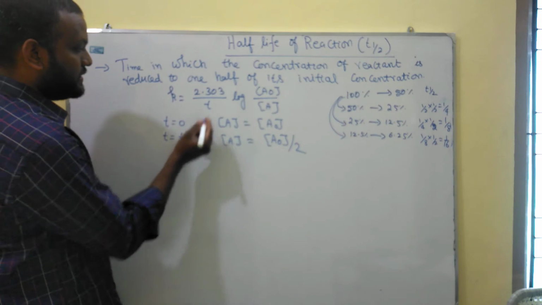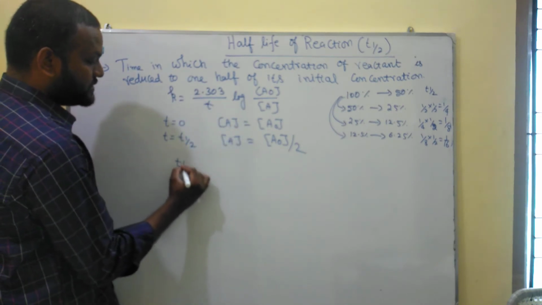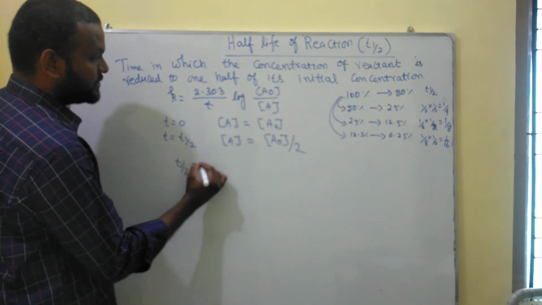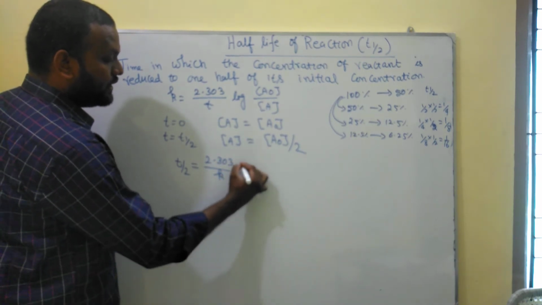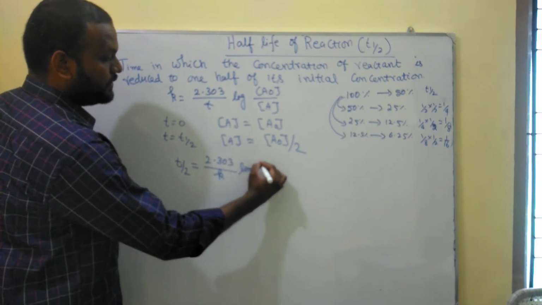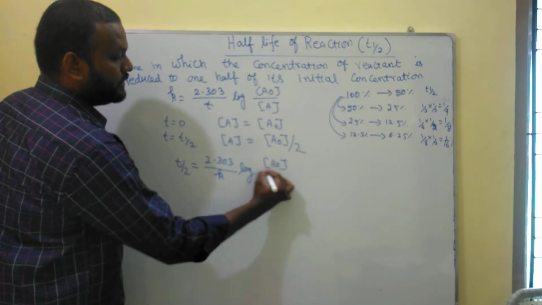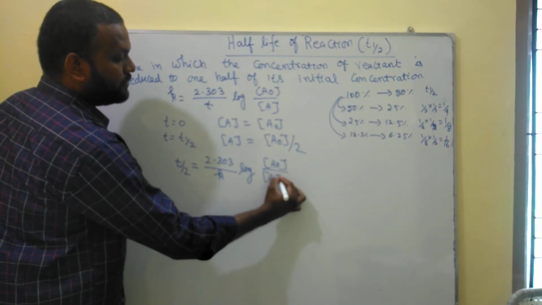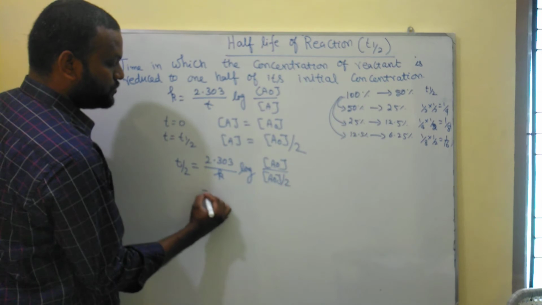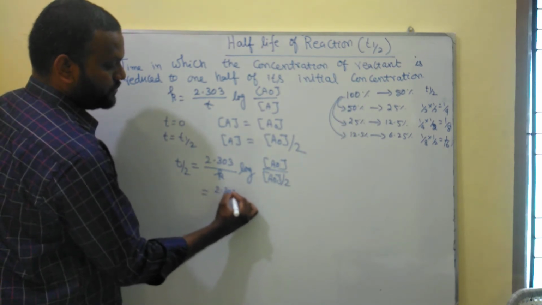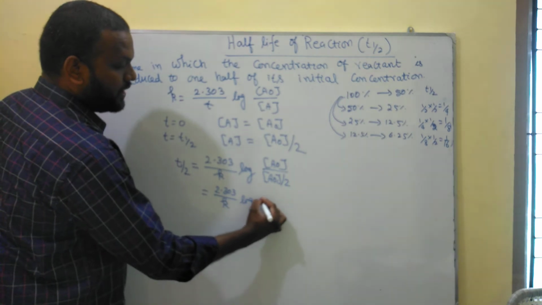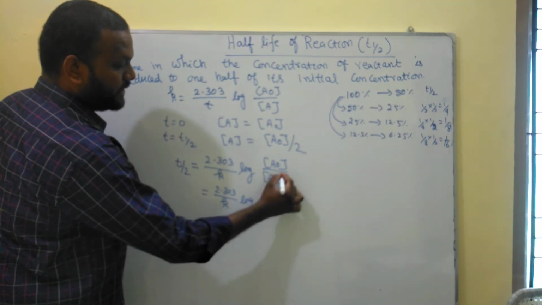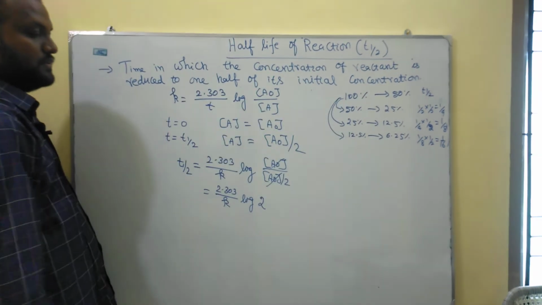So you just rearrange this equation. T half is equal to 2.303 divided by K log A0 divided by A0 by 2. So take the 2 from the denominator to the numerator. So log 2, A0 by A0 will cancel.